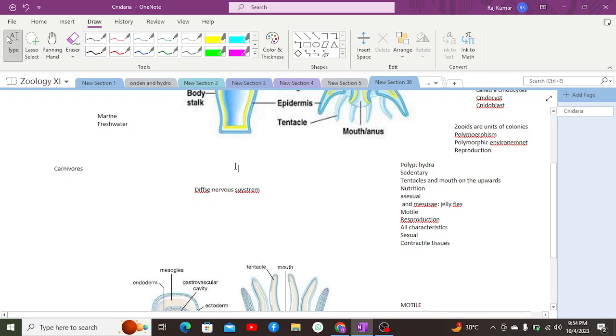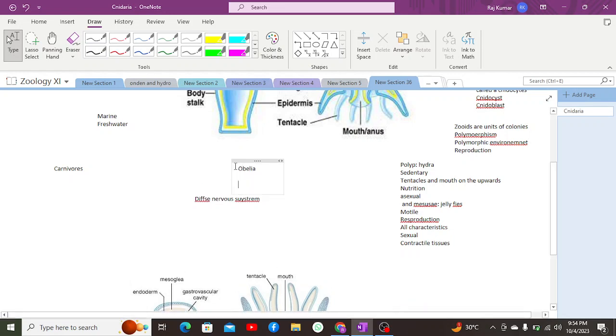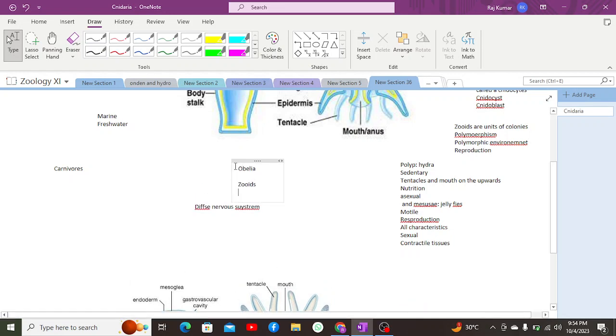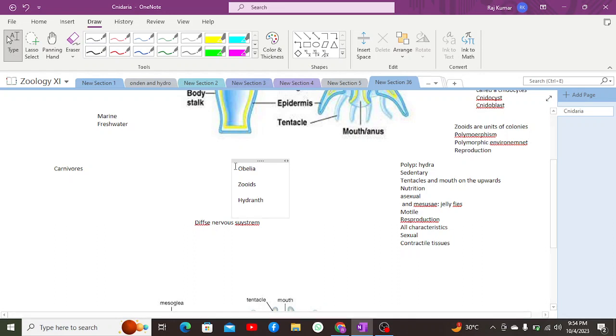Some of the Cnidarians also live in colony organizations, such as Obelia. Obelia basically has three zooids, three units of colony. The first is the hydrant. It is basically a polyp structure, or we can say the polyp stage of Obelia.